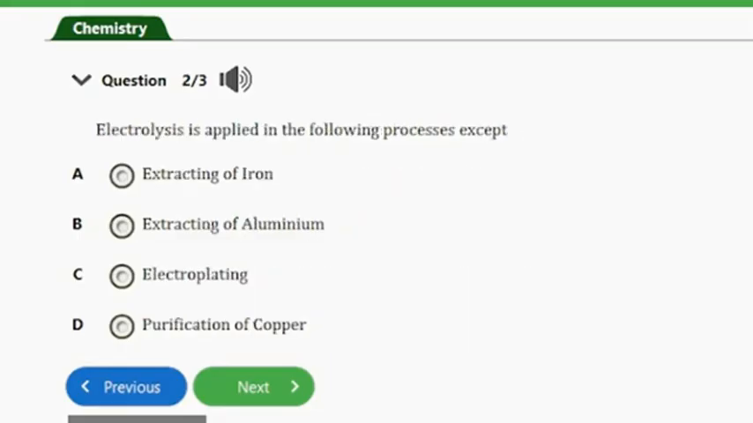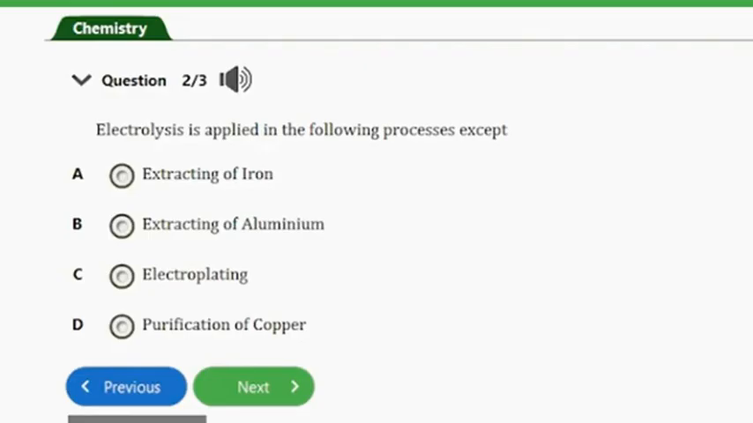Question number 2 here. It says, electrolysis is applied in the following processes, except A. Extracting iron. B. Extraction of aluminium. C. Electroplating. D. Purification of copper.